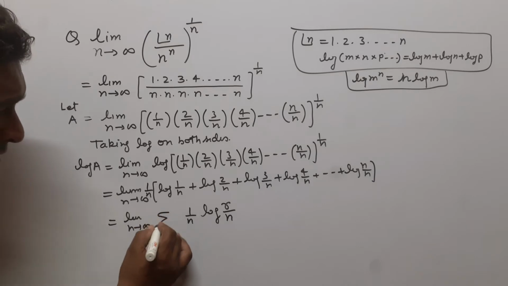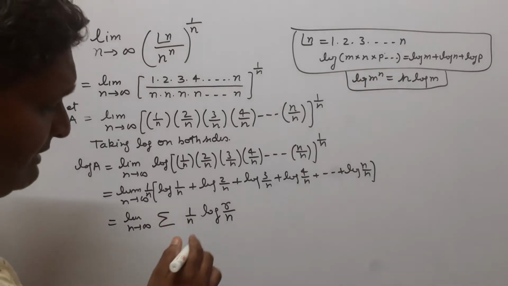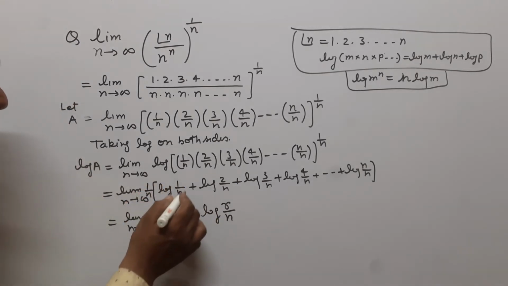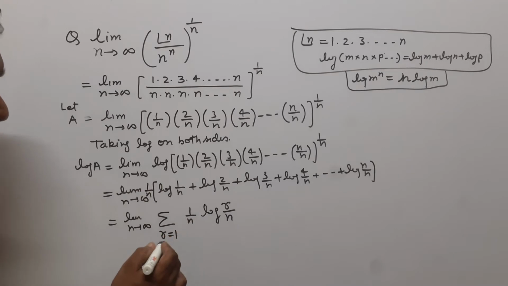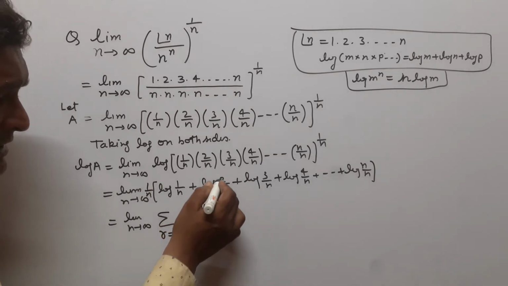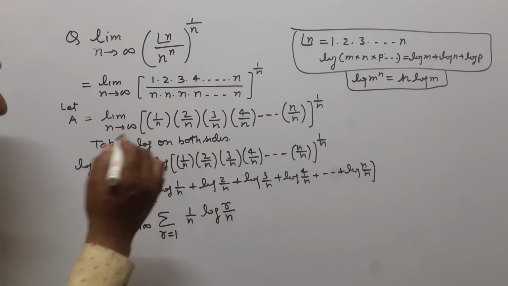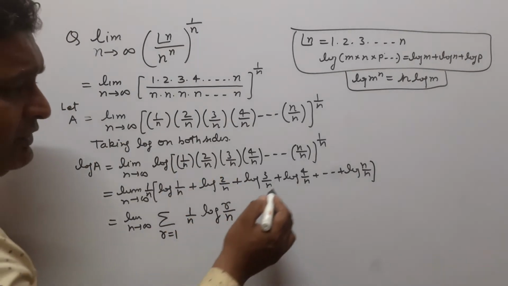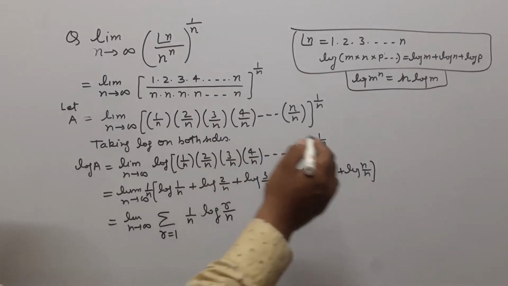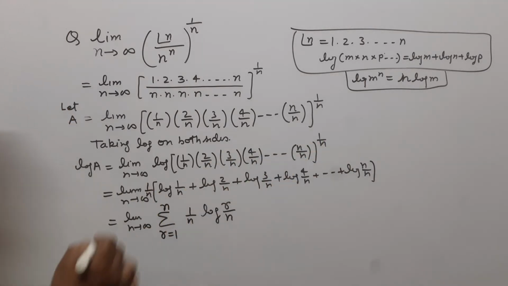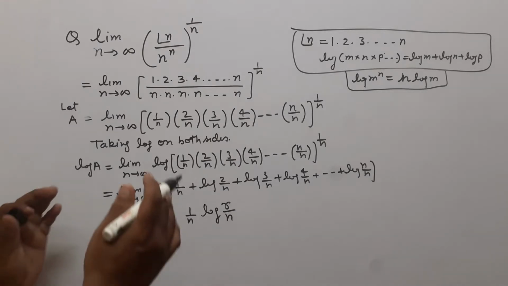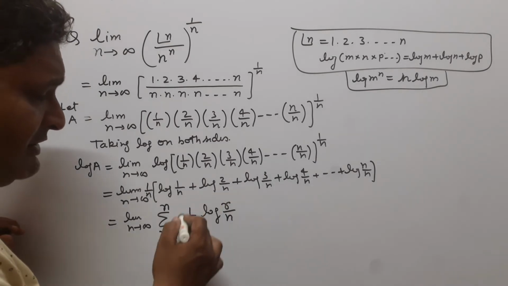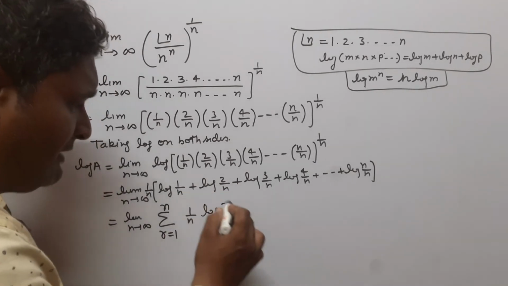Now we write here the sigma sign and we take the limit of r. When we write r equal to 1, we get the first term, that is log 1 upon n. When we write r equal to 2, we get the second term. When we write r equal to 3, we get the third term. When we write r equal to 4, we get the fourth term. And when we write r equal to n, we get the nth term. So this is the compact form of this sequence, and this is the general term of the sequence, that means this is the rth term of this sequence.